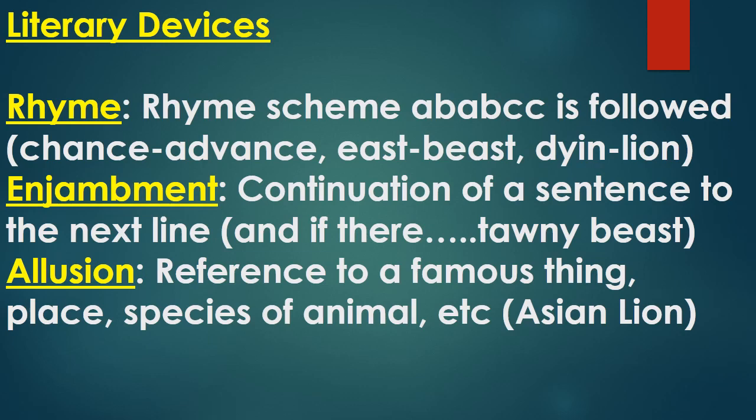Enjambment, this is the next literary device. It is a continuation of a sentence to the next line without any pause or punctuation mark. For example, and if there, this sentence starts from here and ends with tawny beast without any punctuation mark. Next is allusion. It is a reference to a famous thing, place, species of animals, etc. Here we are reading about the Asian lion. We have come to know about the Asian lion.